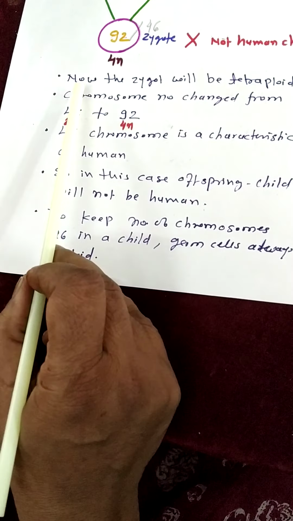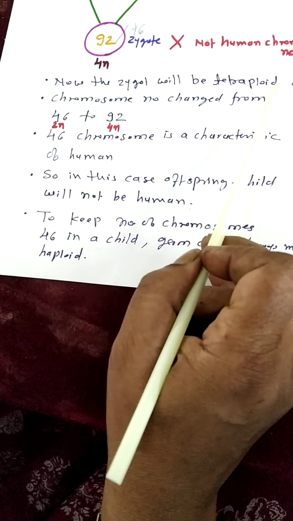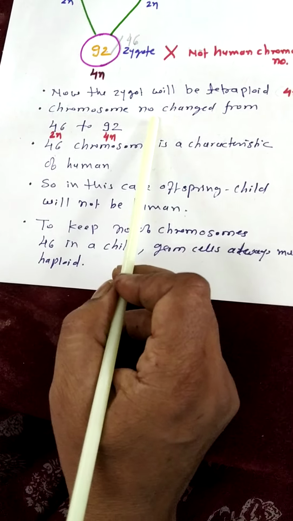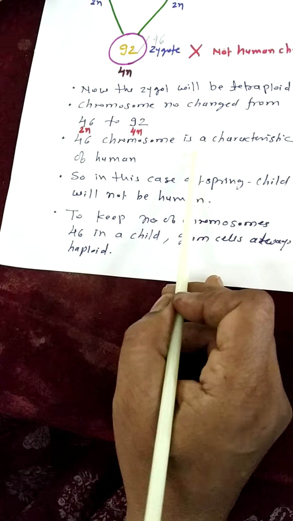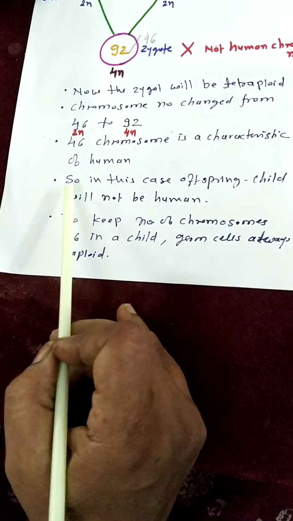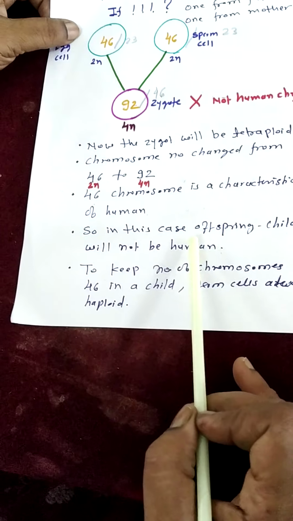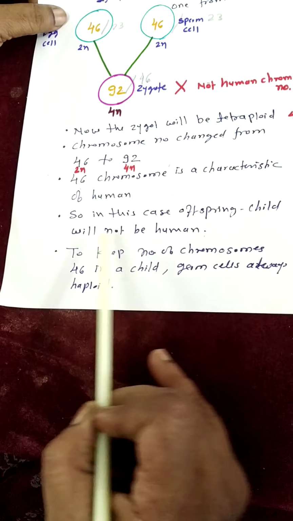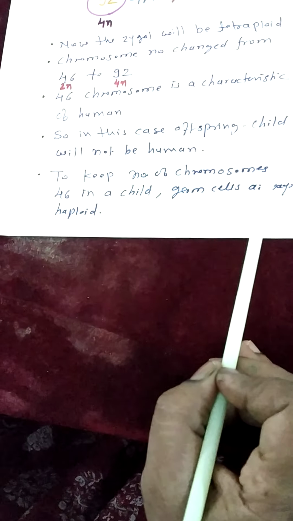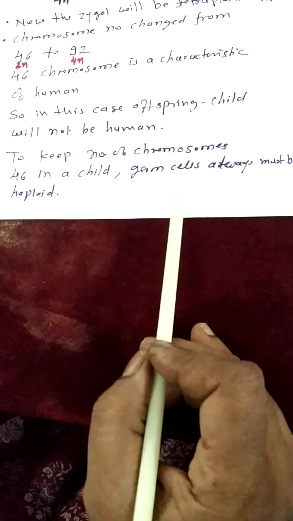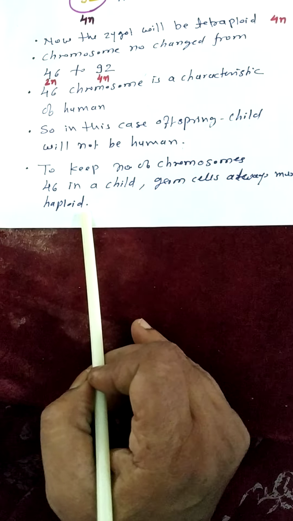See the points here. The zygote will be tetraploid, 4 meaning tetra. The chromosome number changes from 46 to 92. 46 chromosomes is a characteristic feature of humans. So when the 4n zygote is there, the offspring, the child, will not be human, it will be something else. To keep the number of chromosomes at 46 in a child, germ cells, meaning egg cells and sperm cells, must always be haploid.